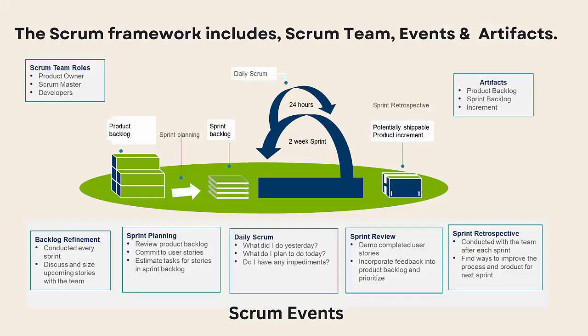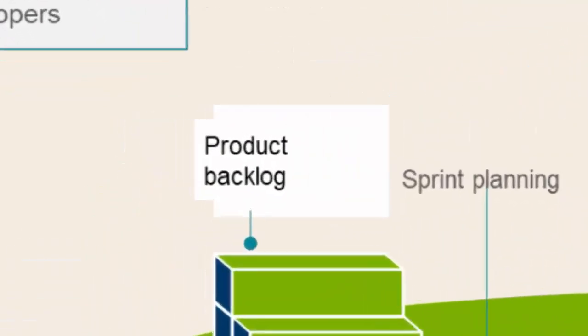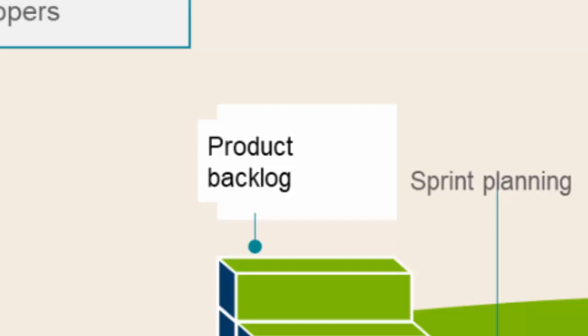The Scrum Framework. The product backlog. The Scrum process kicks off with the product backlog, managed by the product owner. It's a prioritized list of everything the product needs: features, improvements, fixes. The product owner keeps it up to date, so it reflects the latest business and user needs.